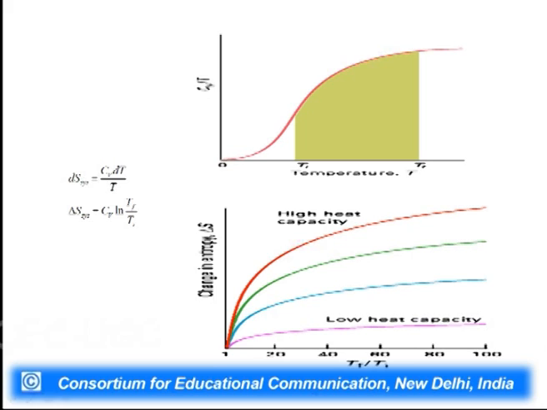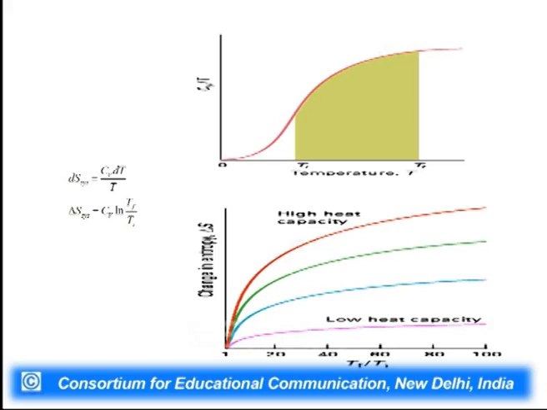Now, on what other things will delta S depend? Delta S will also depend on heat capacity. So, if we increase the temperature from 300 to 400 Kelvin, every substance is not going to have the same entropy change. It will depend on the heat capacity of that substance.